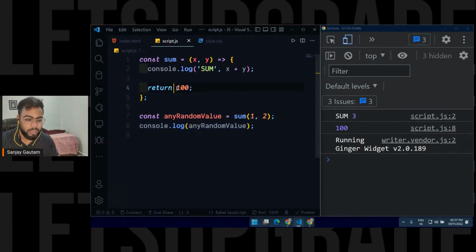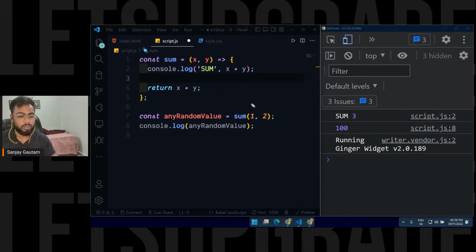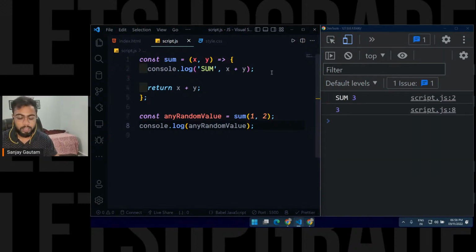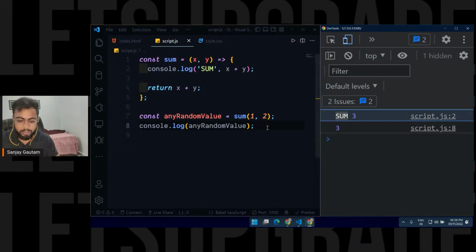Okay, so what I will do now, instead of returning this 100, why don't we return x plus y? Now this function is actually returning the value x plus y. So what is x plus y here? x is 1, y equals 2, which gives 3. So now this function is returning 3. This is not any random value anymore, it's just going to be 3. I'll save it, and see, I'm getting 3 here.